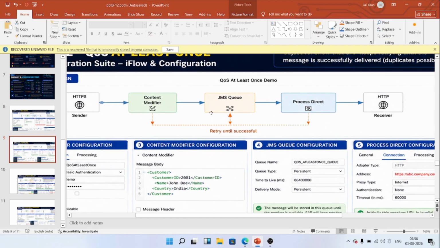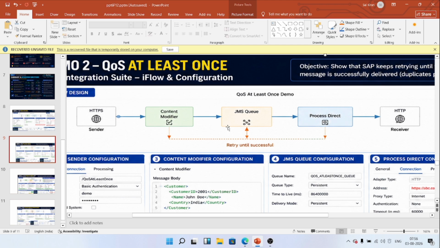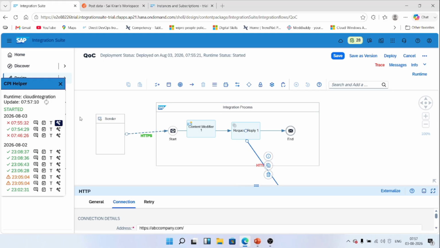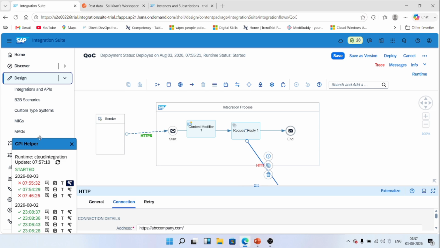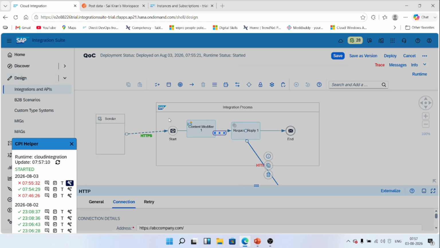The next type of QoS is at least once. This QoS guarantees that the message reaches the receiver. If the receiver is temporarily unavailable, SAP stores the message in a JMS queue and keeps retrying until delivery succeeds. In this sample example we are placing JMS in between, so we can see how it works. I have created four types in the same integration, only modifying the versions.